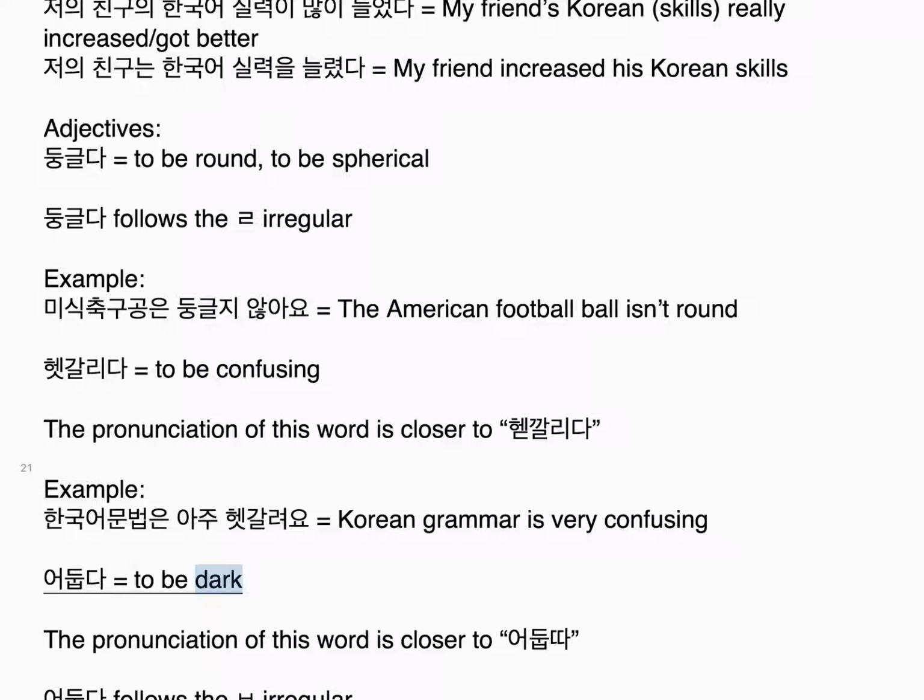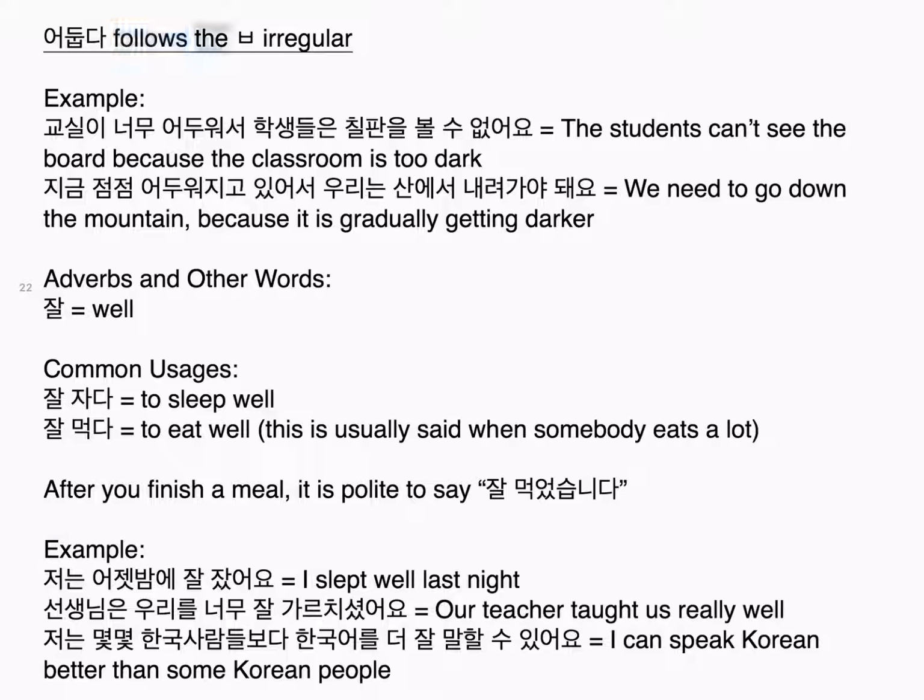어둡다, to be dark. The pronunciation of this word is closer to 어둡다. 어둡다 follows the 비읍 irregular. Example: 교실이 너무 어두워서 학생들은 칠판을 볼 수 없어요. The students can't see the board because the classroom is too dark. 지금 점점 어두워지고 있어서 우리는 산에서 내려가야 돼요. We need to go down the mountain because it is gradually getting darker.